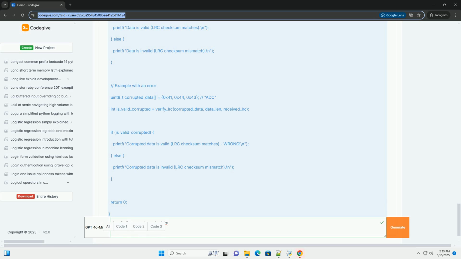Simple data integrity checks: for applications where a moderate level of error detection is sufficient, and the cost of more robust methods outweighs the benefits. Legacy systems: you might encounter LRC in older systems or protocols where it was originally implemented.